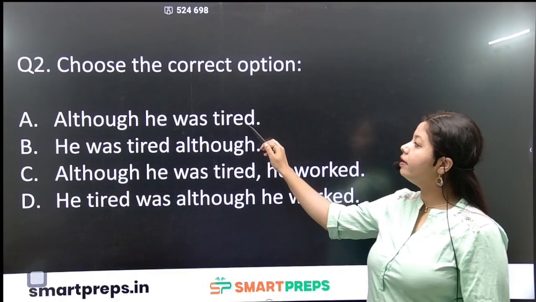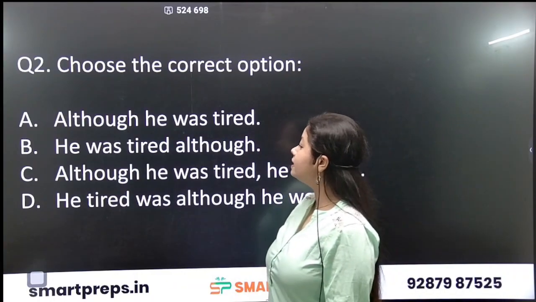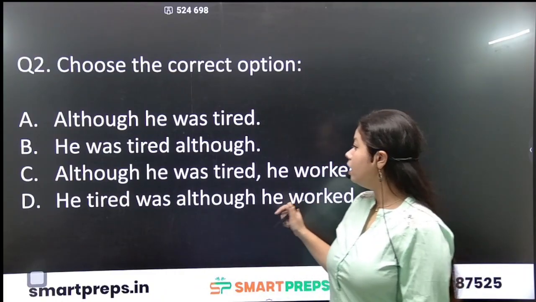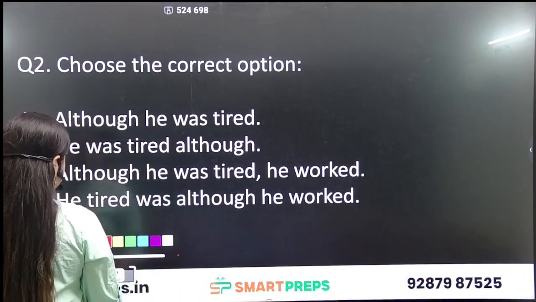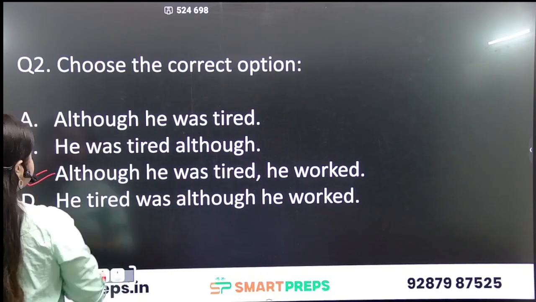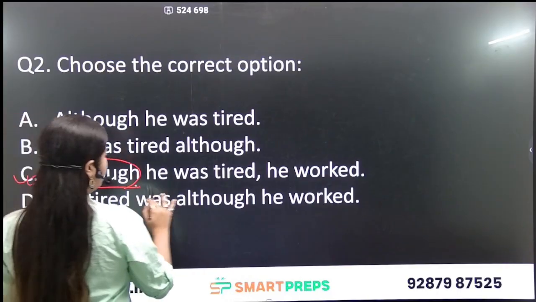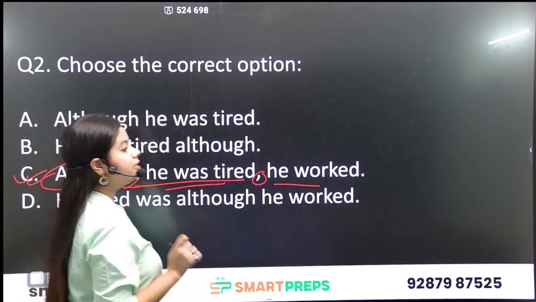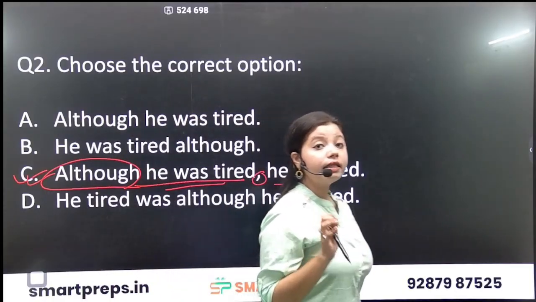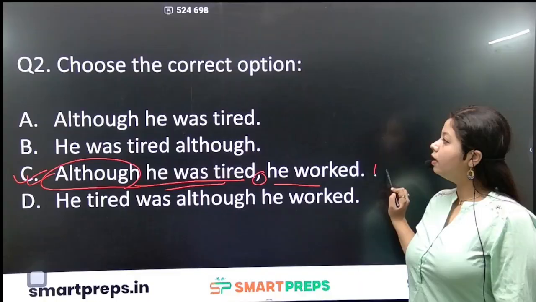Although he was tired, he worked. He tired was, although he worked. Now, can you find that in these options? In these options, we can find that C is the correct option using conjunction: although he was tired, comma, he worked. Now, I told you that if the sentence begins with a dependent clause, then we have to put a comma here. Although he was tired, he worked.